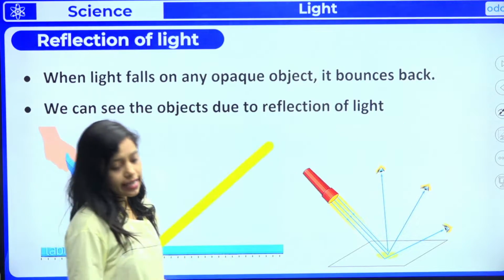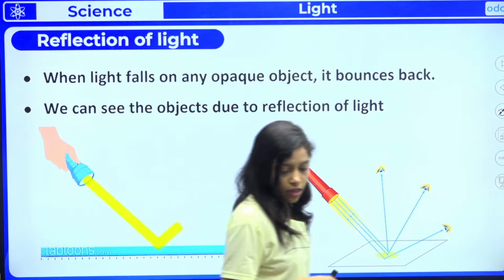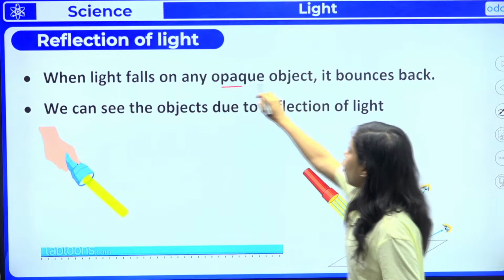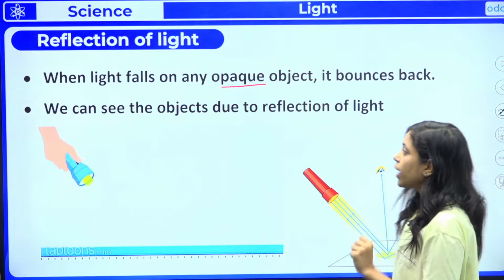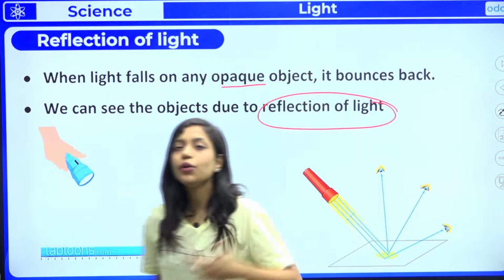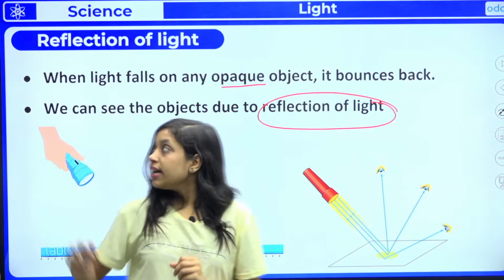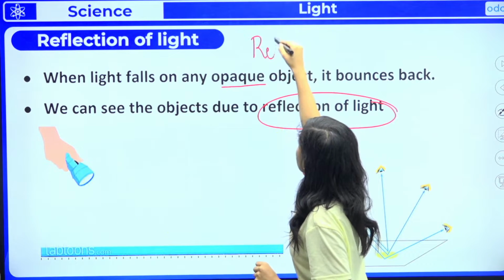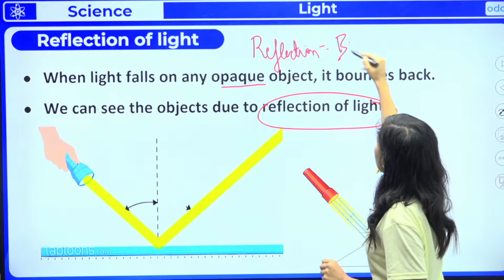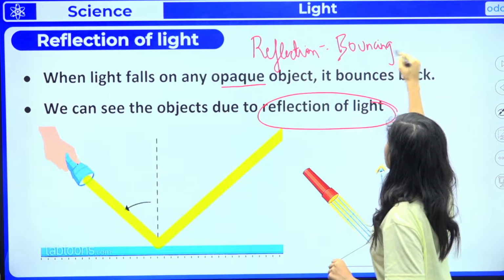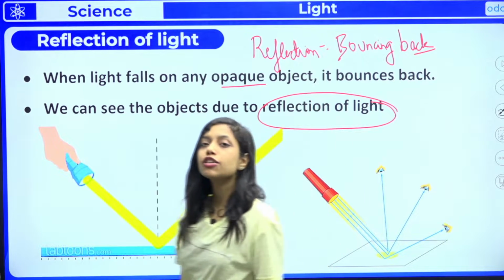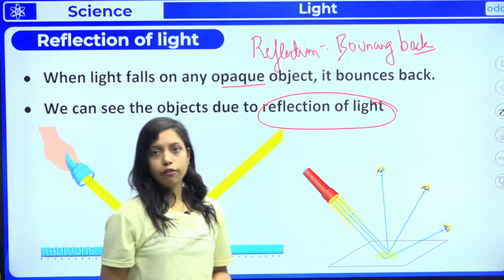And the next property is reflection of light. How does light reflect? This is very important. When light falls on any opaque object, it bounces back. We can see objects due to reflection of light. I'll tell you one simple word to remember this. Reflection, just write it down, note it down somewhere. Reflection is nothing but bouncing back. You just have to remember this word. So if somebody asks you what reflection of light is, it is nothing but bouncing back of light.